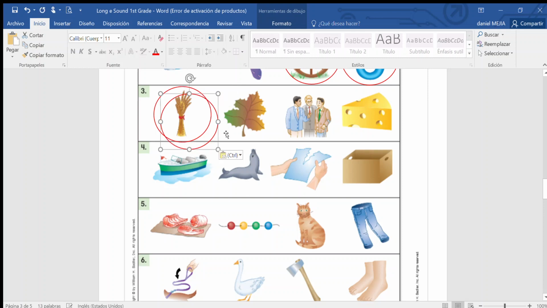Yes, so you're going to circle it. Then we have man. Does it have the long E sound? No, right? So we do not circle. Then what is this? Cheese. Does it have the long E sound? Yes, so you circle it.